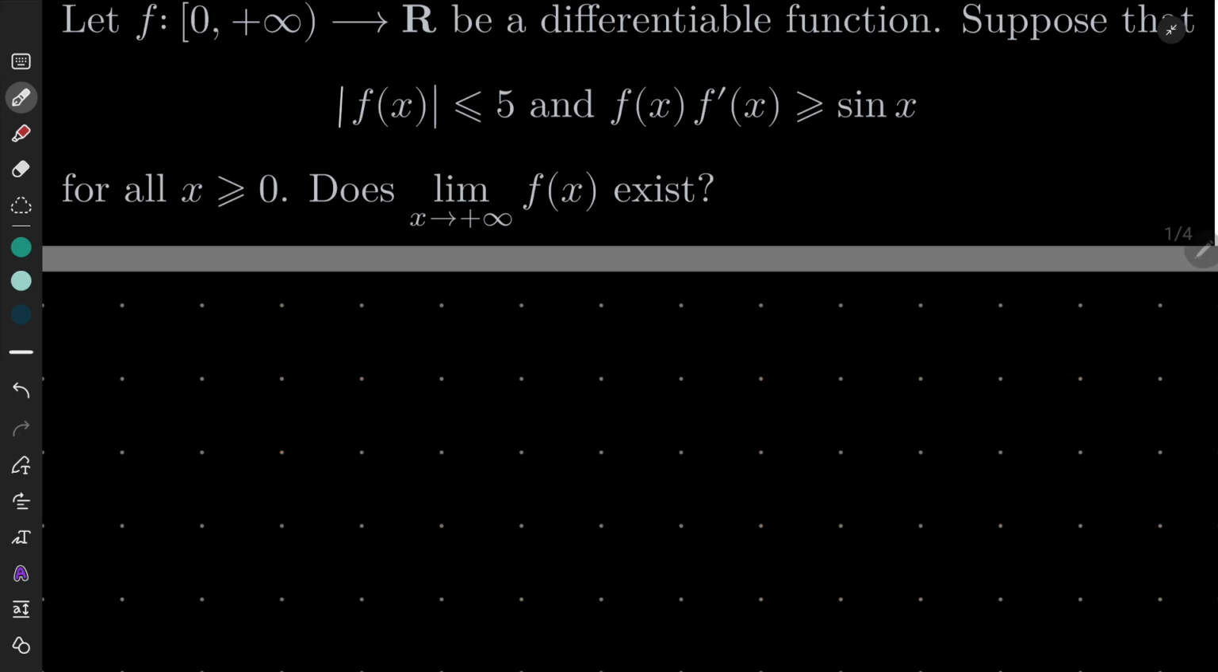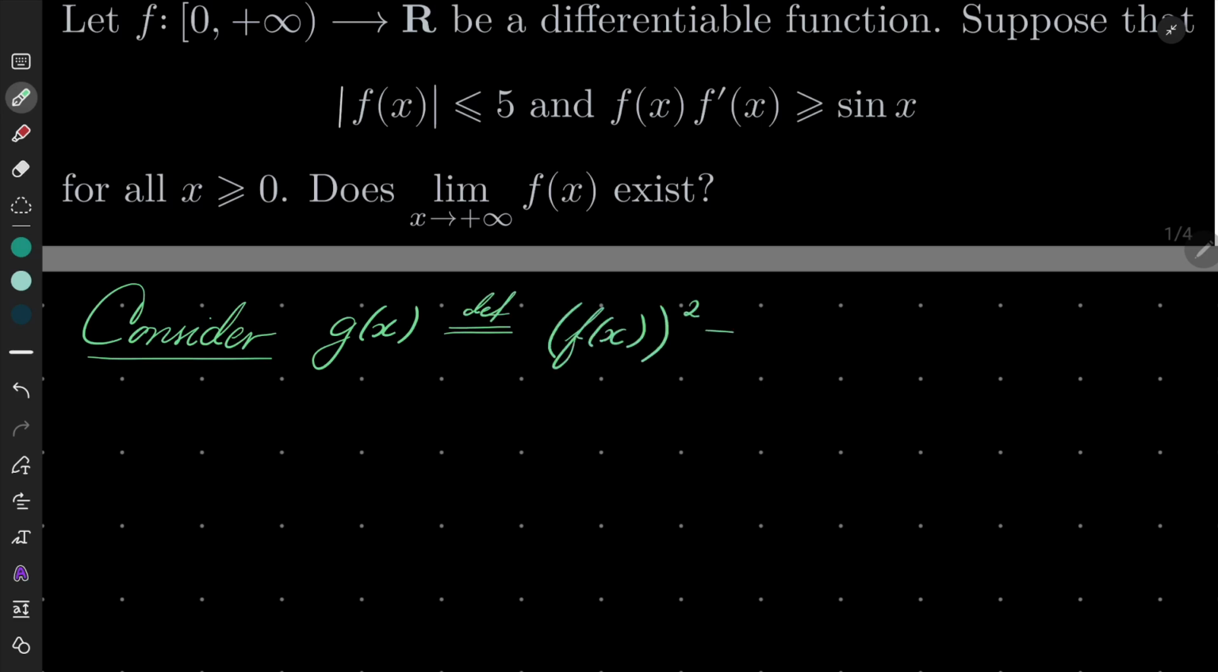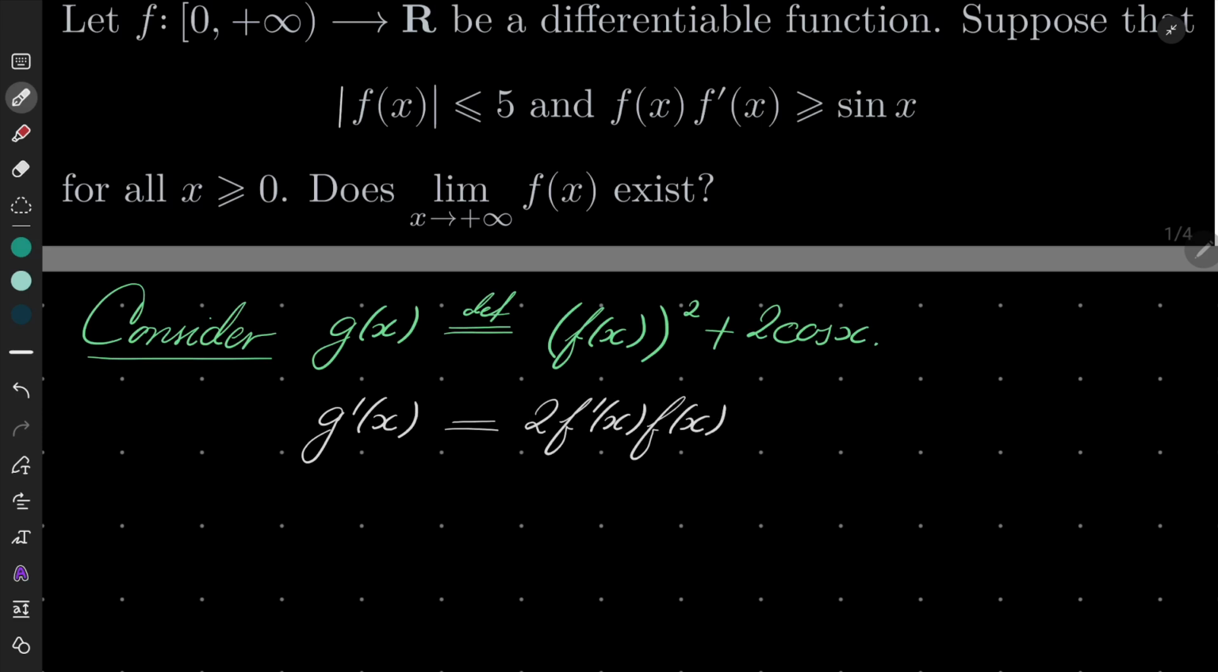So first of all, let's consider g of x, which is defined as f of x squared plus 2 times cosine of x. Well, since f is differentiable, g of x is also differentiable. And we have the following: g prime of x equals, using the chain rule, 2 times f prime of x, f of x, the derivative of cosine is minus sine.